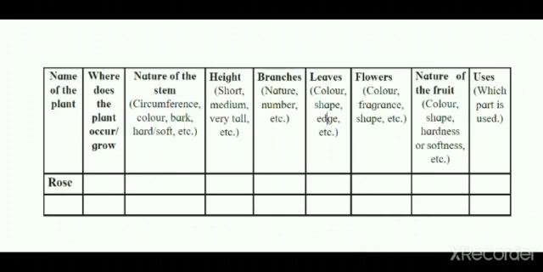Nature of the plant, that is, the nature of the stem, the circumference, the color, the bark, whether it has soft bark or dark bark. Then the height, the branches, the leaves, the flowers, the nature of the fruit, and what the uses of that plant are. So you can collect all this information and then write it into a table. You can even draw pictures of some of the plants that you see.